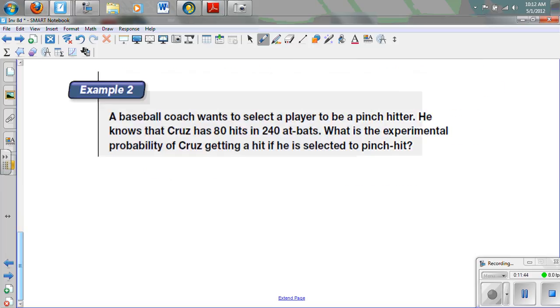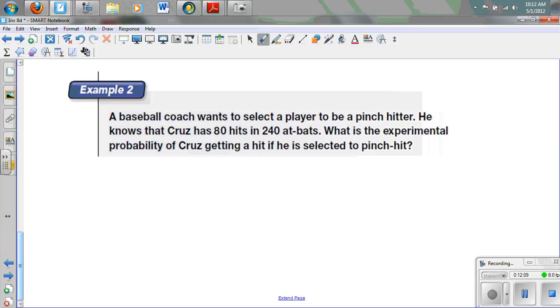He knows that Cruz has 80 hits and 240 at bats. What's the experimental probability of Cruz getting a hit if he's selected to pinch hit? Do we know a theoretical probability for this? We don't. Everyone is different, so we can't get a theoretical probability of how many hits you're going to get at how many at-bats you do. So this is strictly experimental.